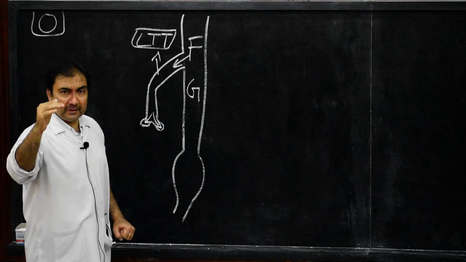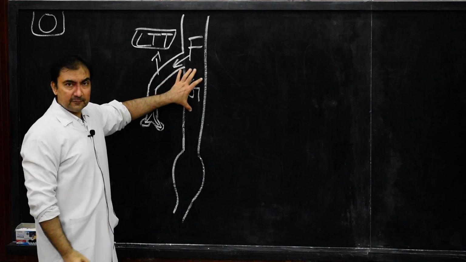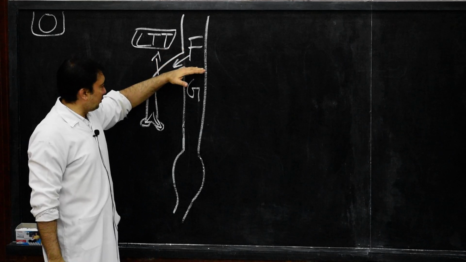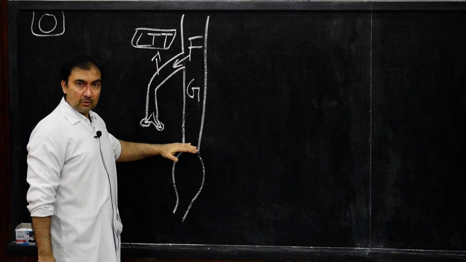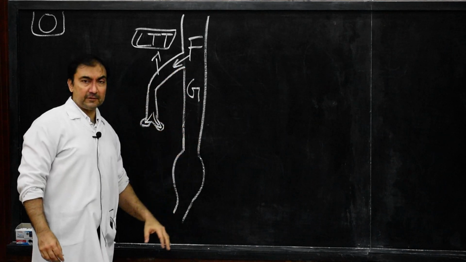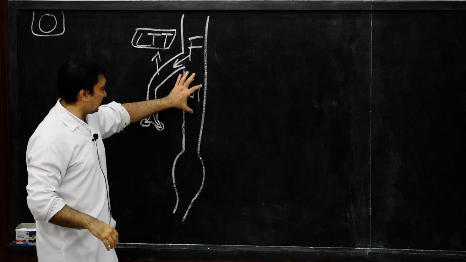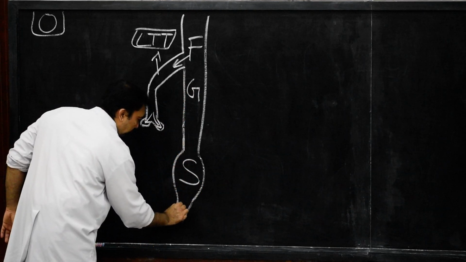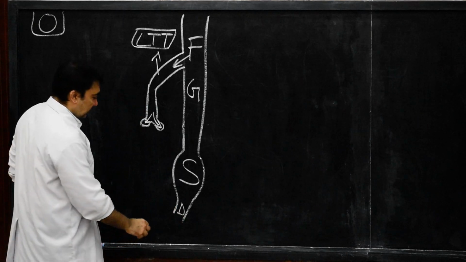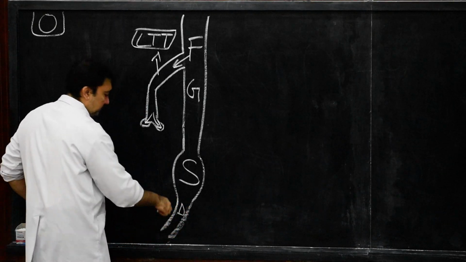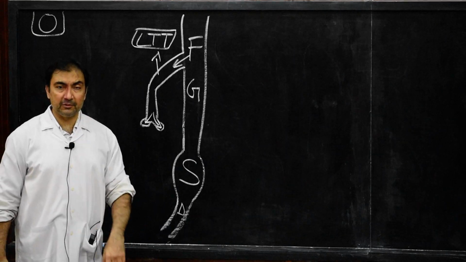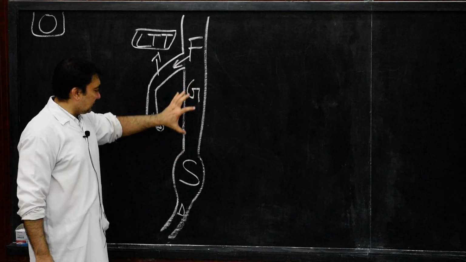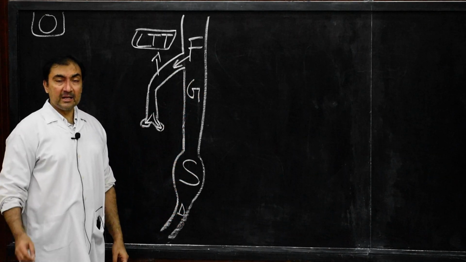Now the portion of the foregut below the laryngotracheal diverticulum, which is called the postlaryngeal portion of the foregut, will lead to development of the esophagus, this fusiform dilatation as the stomach, and the lower part as the proximal portion of the duodenum. These three structures will develop from the postlaryngeal portion of the foregut: esophagus, stomach and duodenum.